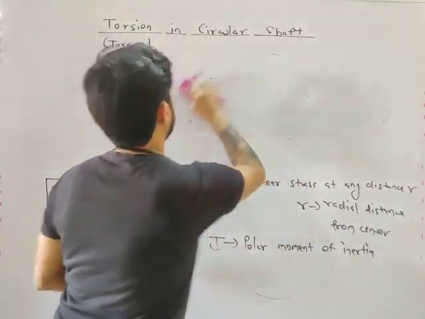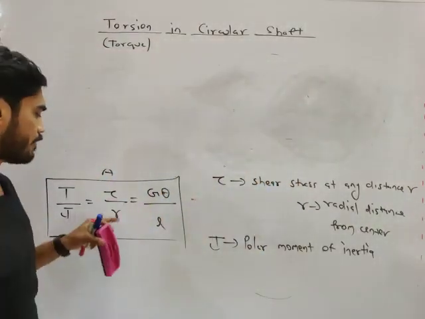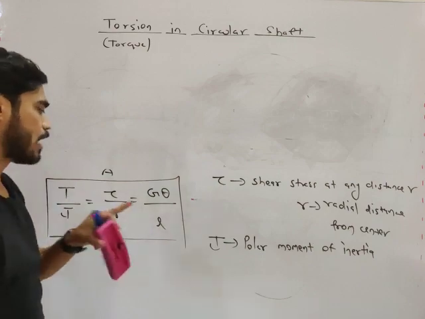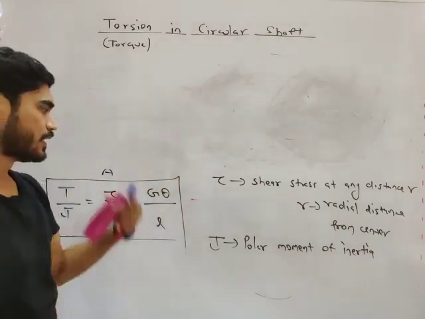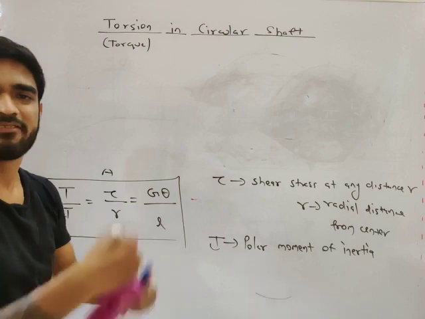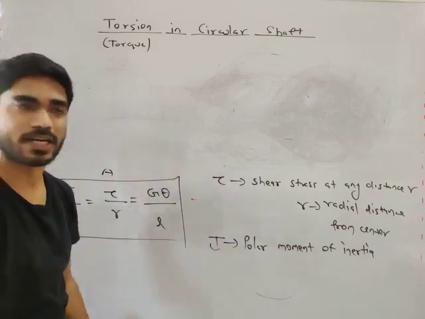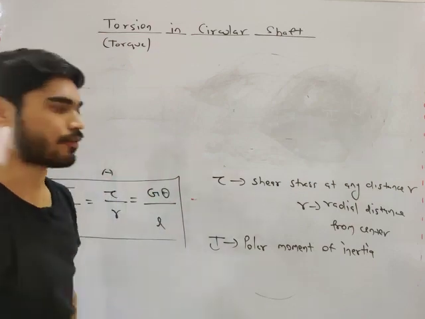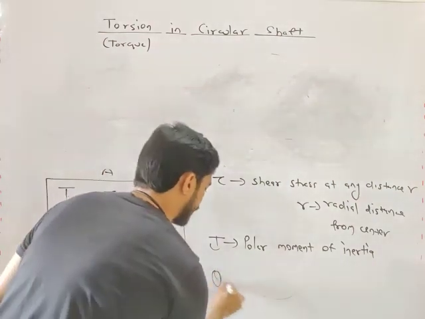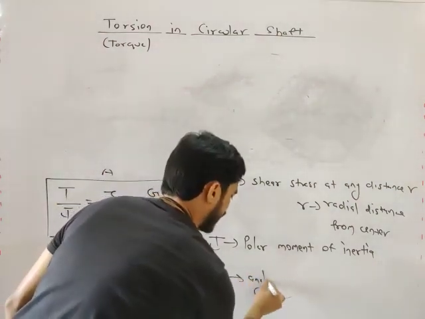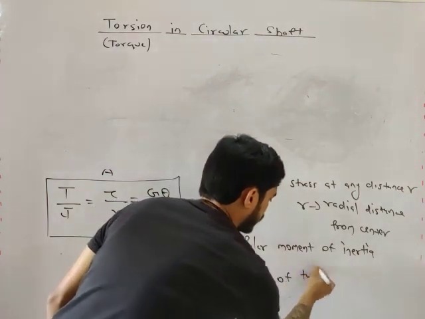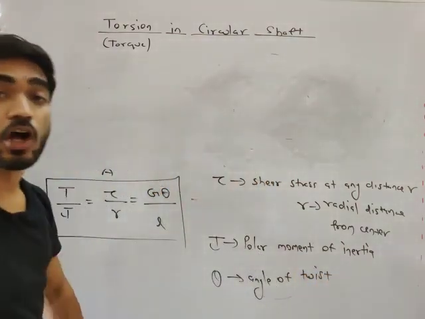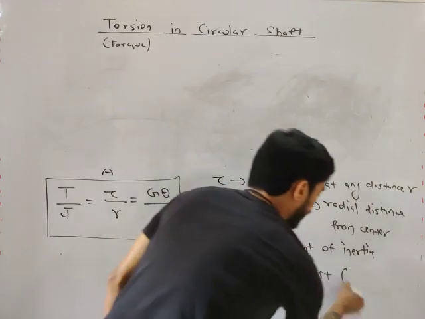All right. Now we have understood T, J, tau, R. What is G? G is the modulus of rigidity, which is given in gigapascal. We have already seen it is a material property. What is L? Length of shaft. Now what is theta? It is the angle of twist, and it is given in radians.